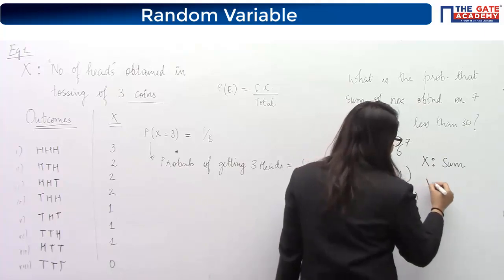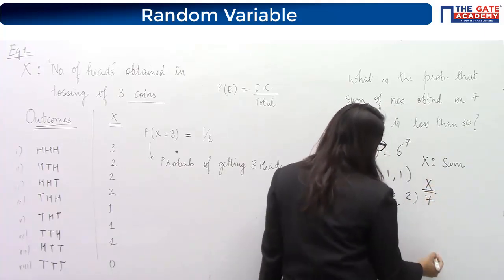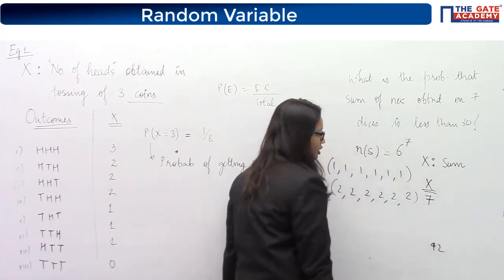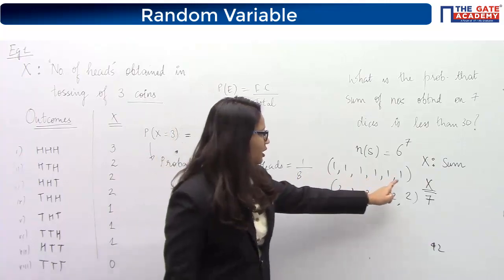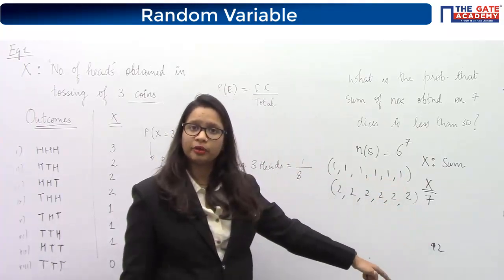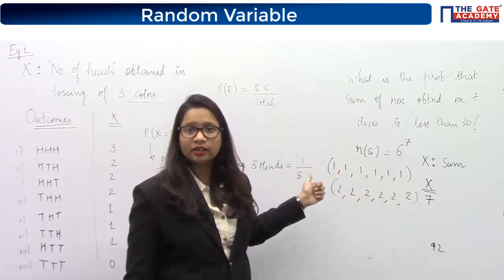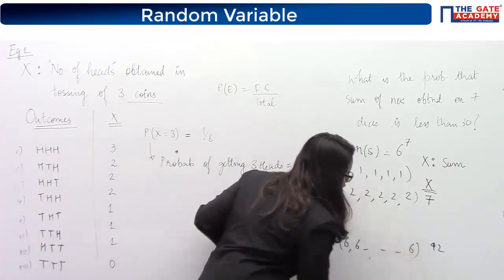Now you know that the value of x will range between 7 to 42. Minimum possible value will be 7 when all the dice are having 1, 1, 1, 1. Maximum value will be 42, which is when all the dice are having 6 on their faces.